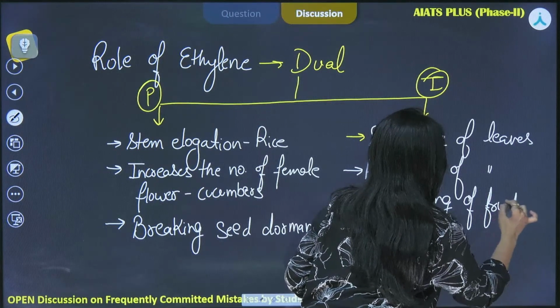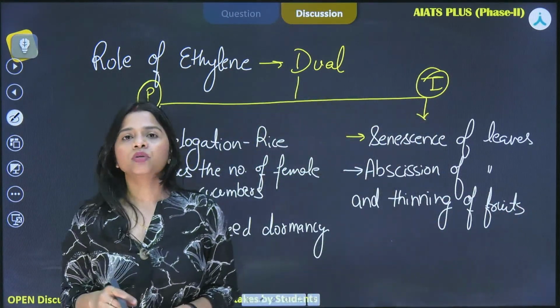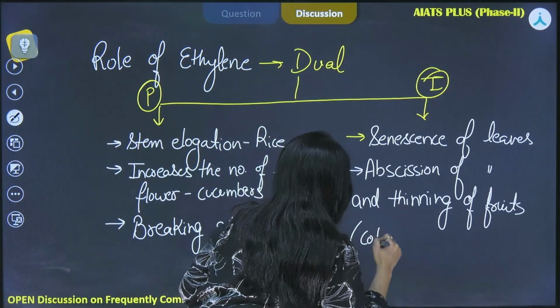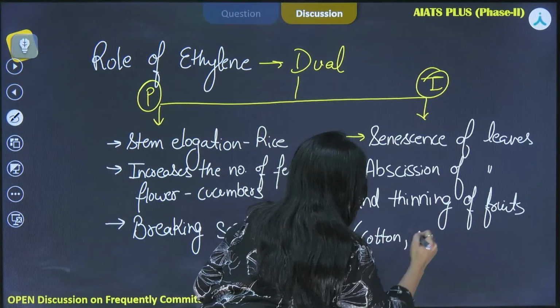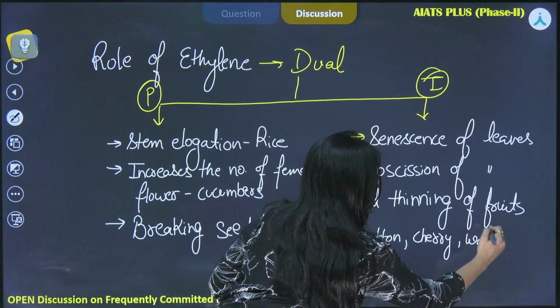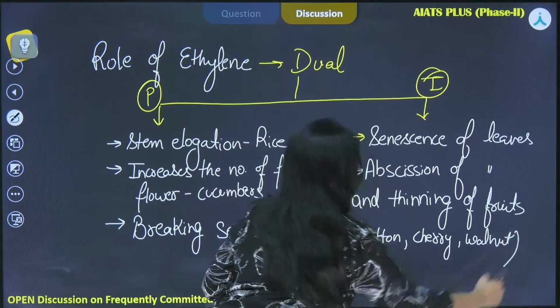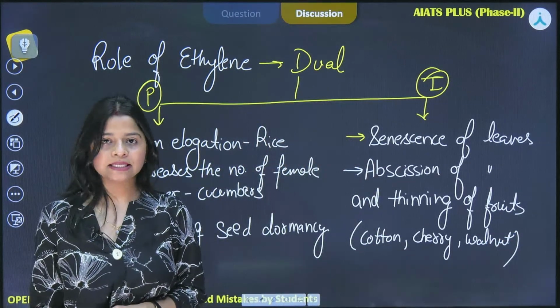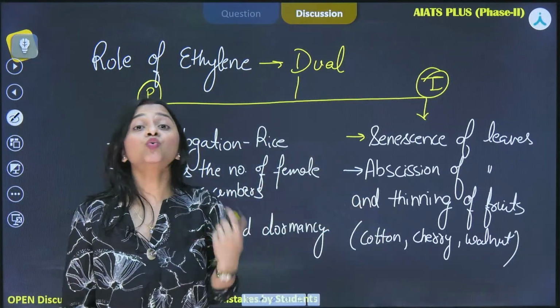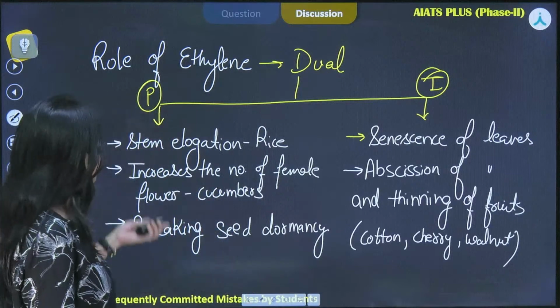There is the mention of the examples also. I will mention cotton, cherry and walnut, okay. Their thinning of fruits is done. So these are certain promotory and inhibitory functions, that is the dual functions performed by ethylene.